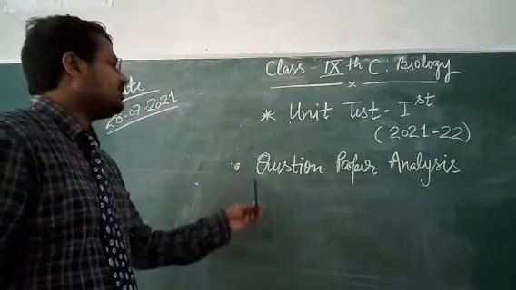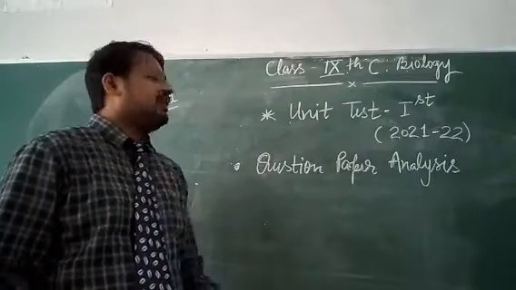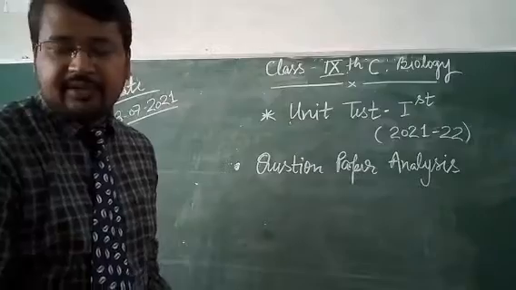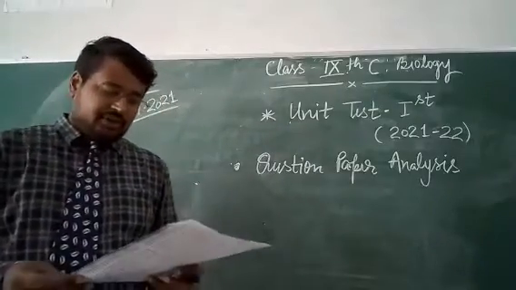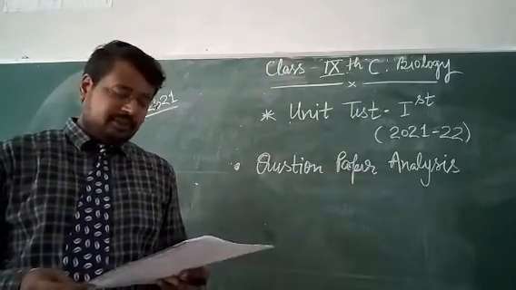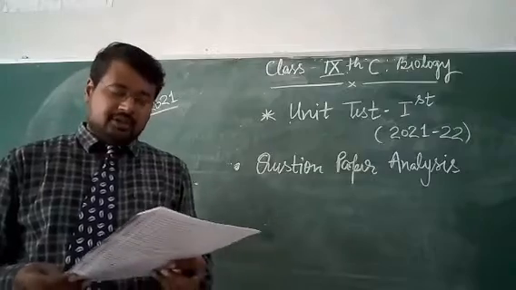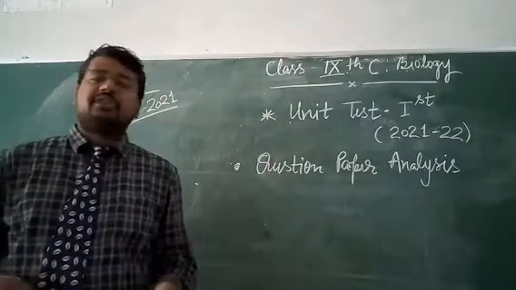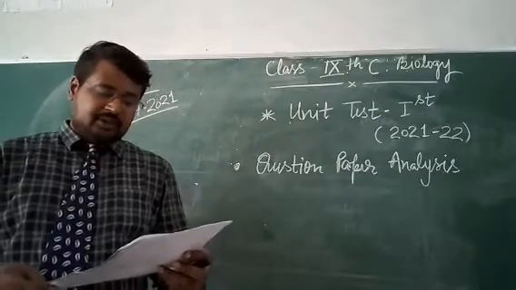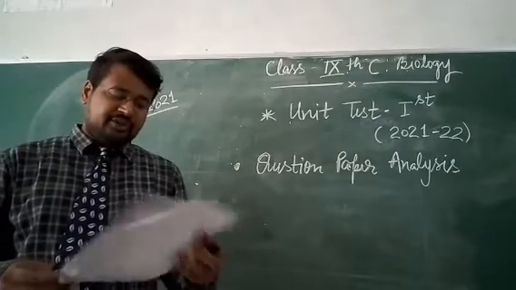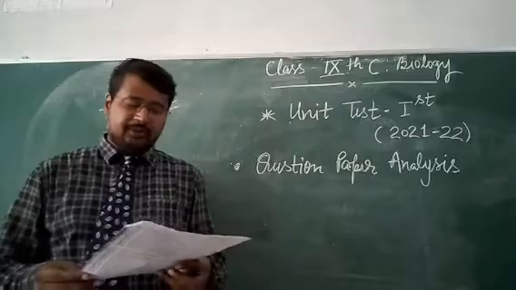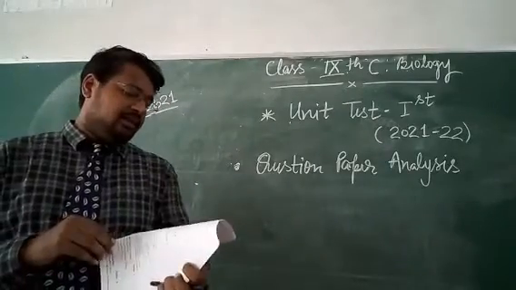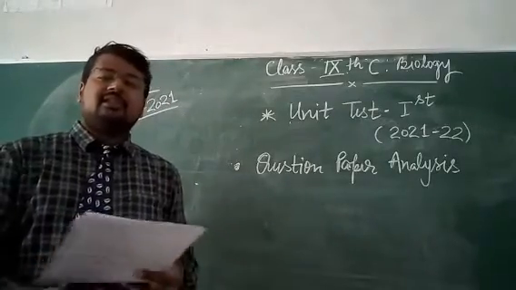Today we are going to discuss our question paper of science, and in that section I will discuss the questions of biology, your third section that constitutes about 30 marks. There are four sections in this biology part. In section A, very short answer type questions are given. So first we will discuss this.